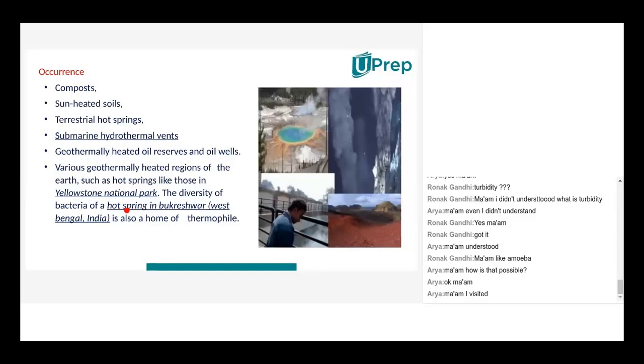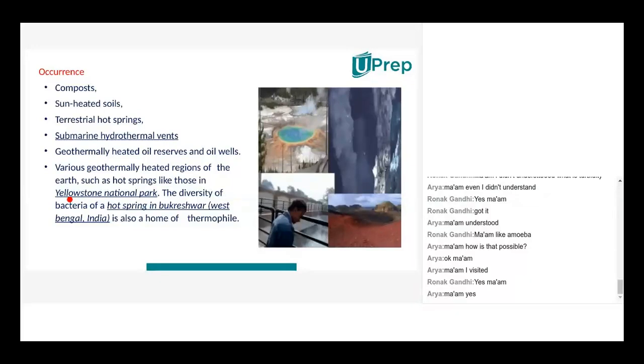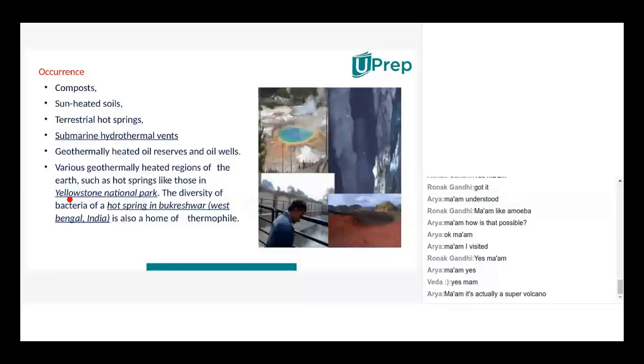Even the Yellowstone National Park. Have you heard of Yellowstone National Park? Not in India, in the US. In Yellowstone National Park, you will find a lake with hot water 365 days.